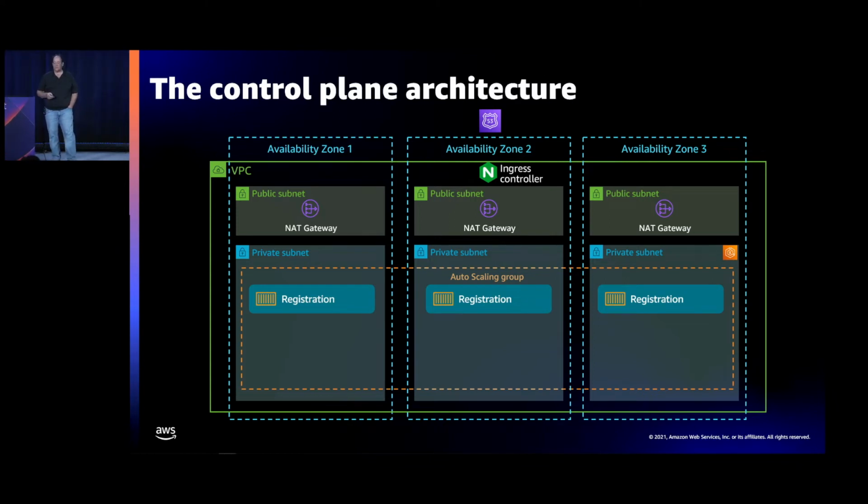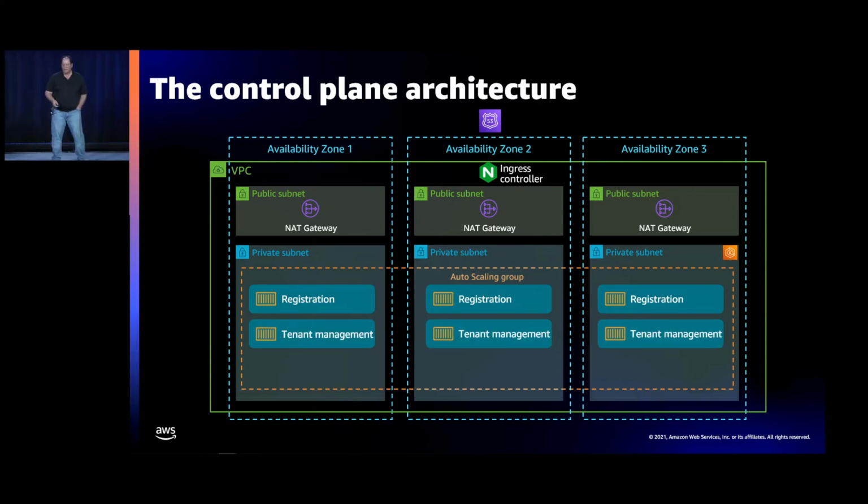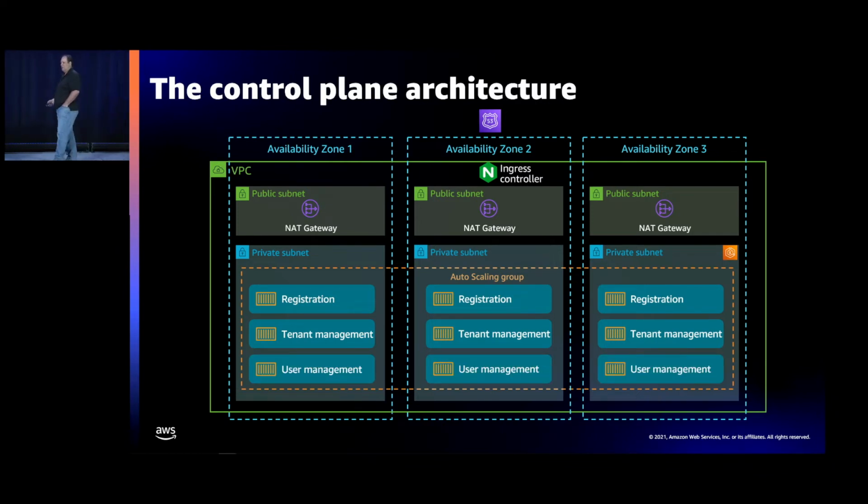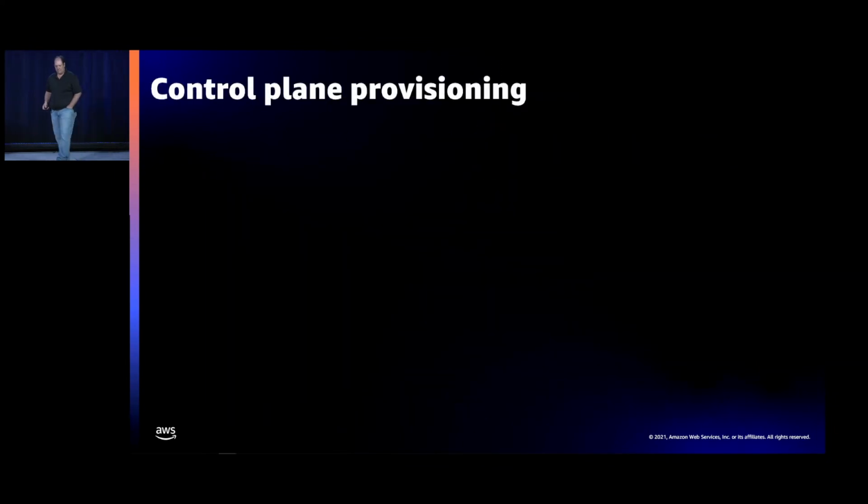And in that EKS cluster, we'll create this registration service that orchestrates all the onboarding of our tenants, and it has a lot of moving parts to it. Tenant management deals with all the tenant policies, the identity configuration, all those other bits of getting tenants in, and user management, which is just basic management of users and configuration of users and management of their identity. Nothing super exotic here. And again, a full control plane would probably have about 5 or 6 more services in this box. But these are absolutely enough services to give you a good starting point.